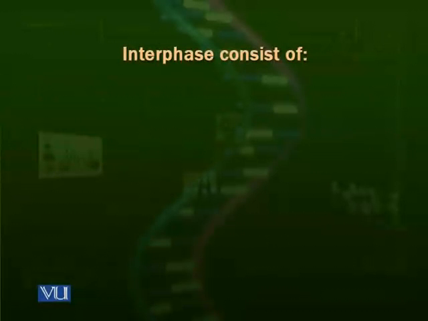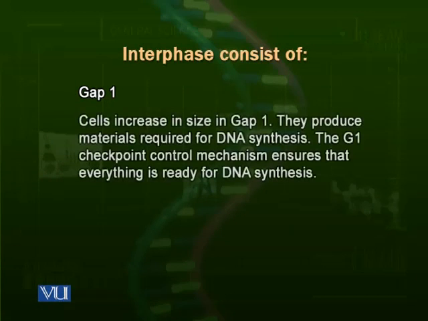Now we look at the details of these phases. The gap 1 or G1. This is the first part of the interphase. In G1, cells increase in size. And as we know, after the G1 phase, the next phase is the S or the synthesis phase. Synthesis is the DNA synthesis phase, in which DNA has to be synthesized.